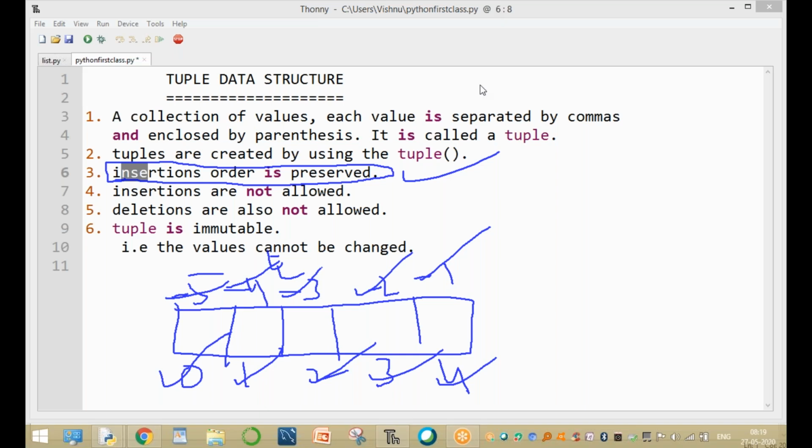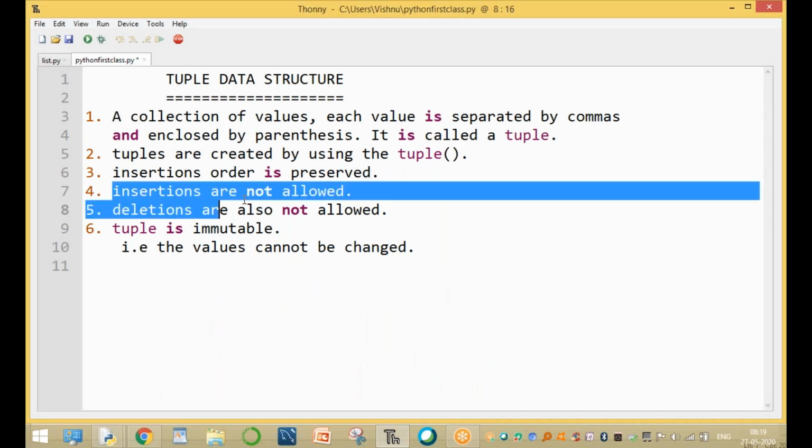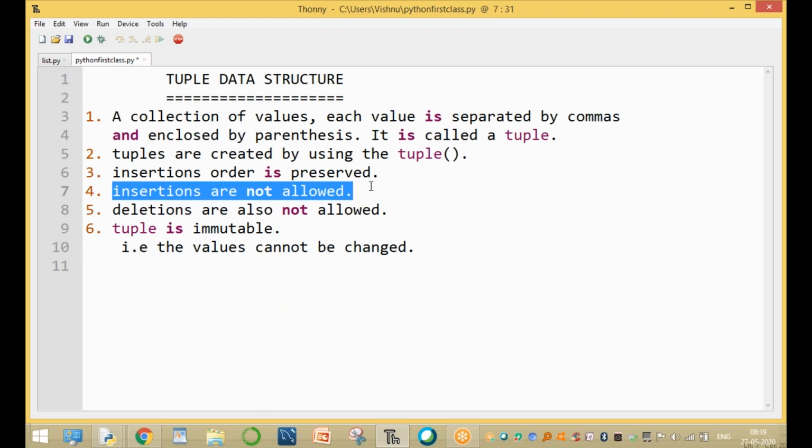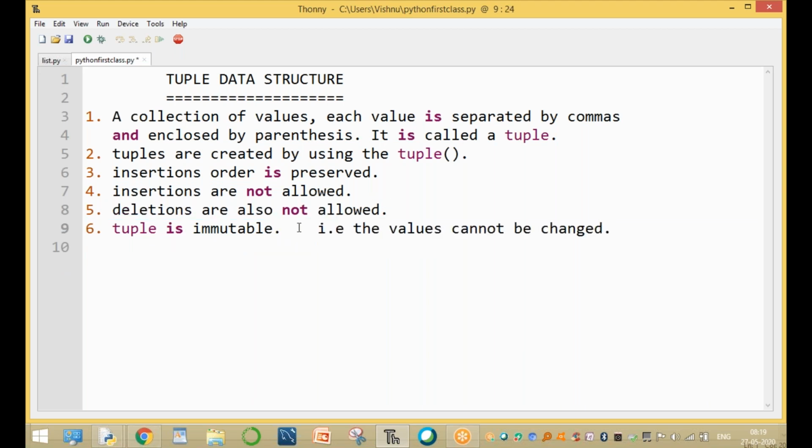Insertion order is preserved, but inserting a new element is not possible. Once you create a tuple, you cannot insert a new element, and an existing element cannot be deleted. It is immutable. And also, it is not a dynamic type. The size cannot increase or decrease, so it is not a dynamic type.